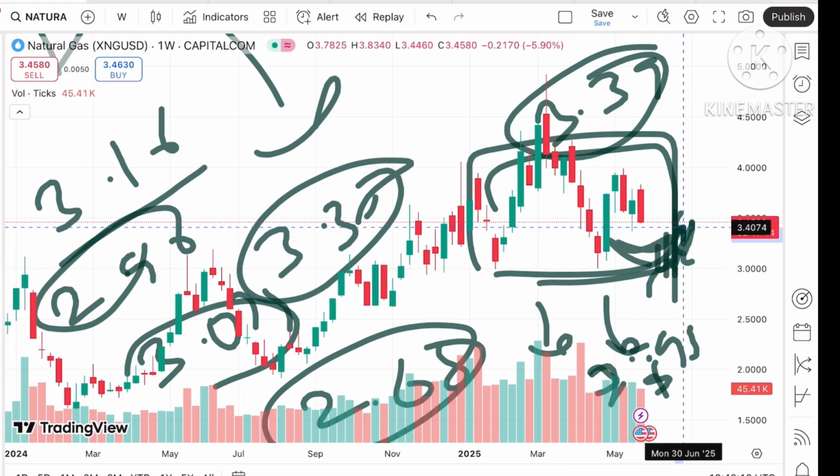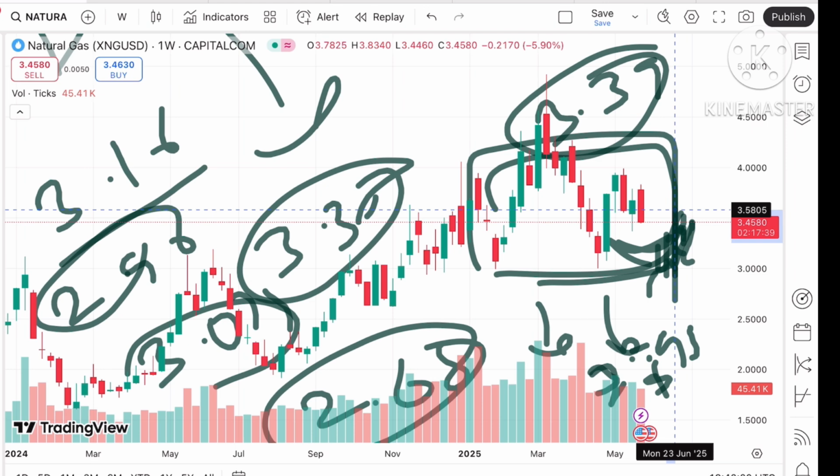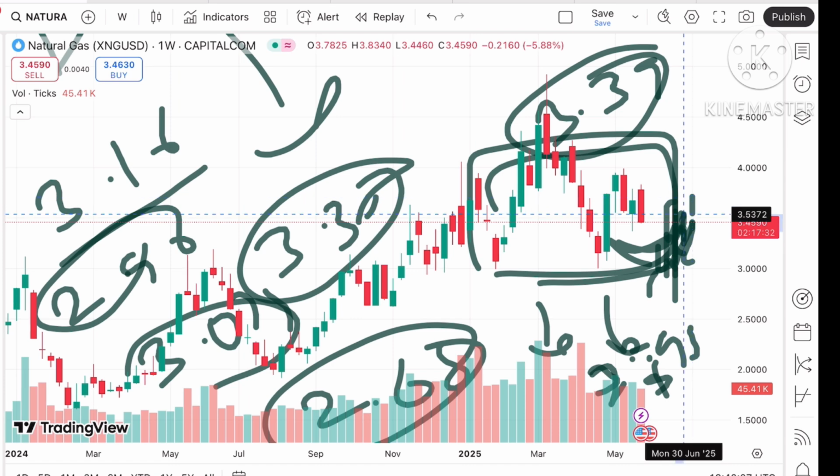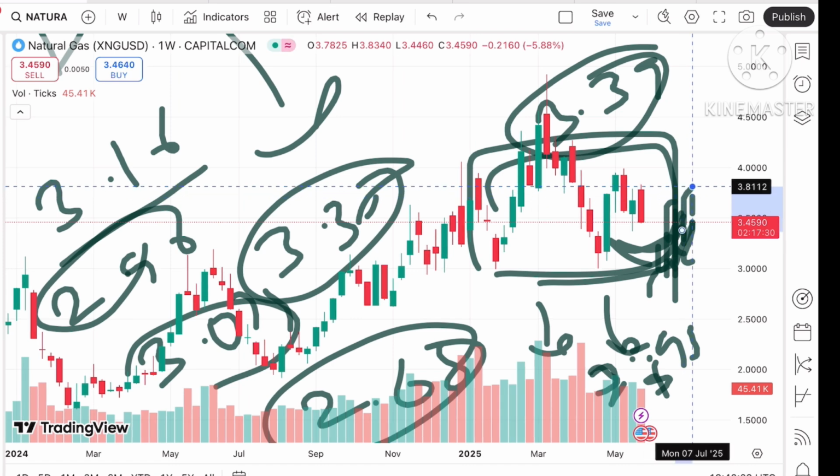But if it started sustaining above this level, a probability of going towards a level of around 3.5 we can see, then to a level of 3.56, and if it started going above this level, the probability of touching 3.65, then to a level of 3.7, and from there a level of 3.18.